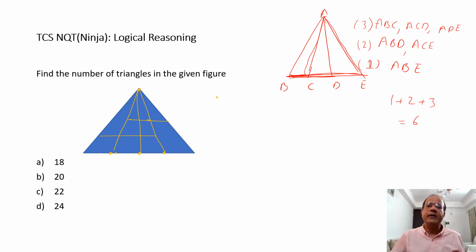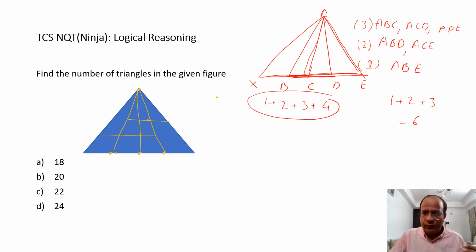Now, what is more important than 6 is, can I do it in a kind of shortcut? This is a process, and it is going to be replicated. Once again, if you add one more point over here, you call it X. Now there are 4 divisions on the base. You would realize my answer would look like 1 plus 2 plus 3 plus 4. So basically, you take the number of divisions on the base, and you need to start with 1 and count like 1, 2, 3, 4, as in, this is for the 4 smaller ones.